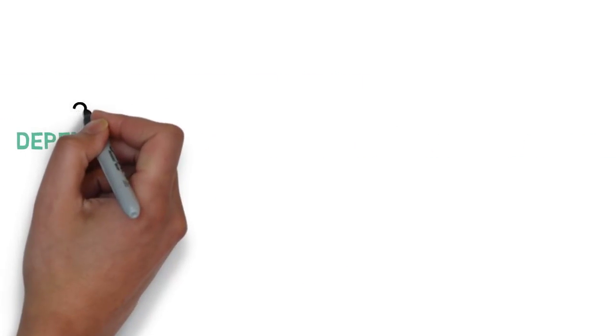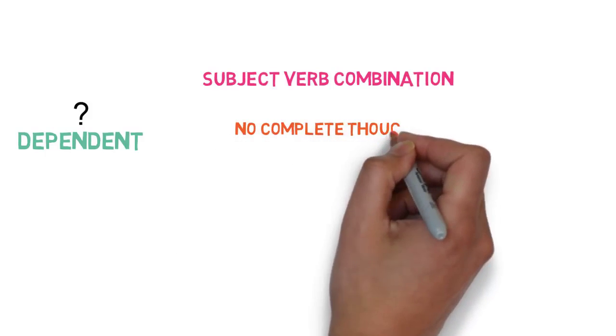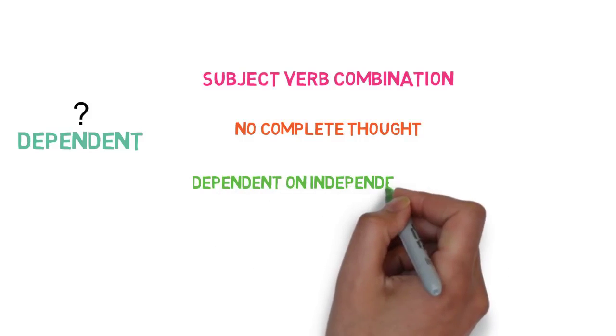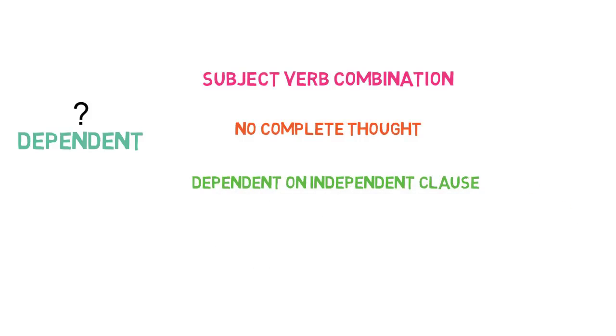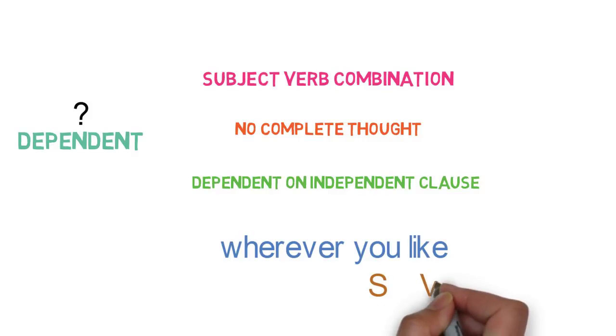Then what is a dependent clause? It has a subject and a verb, but it doesn't have a complete thought by itself and is dependent on independent or main clause for a complete thought. For example, wherever you like. Here, you is the subject and like is the verb, and the whole sentence is having a meaning as well, but it's incomplete.